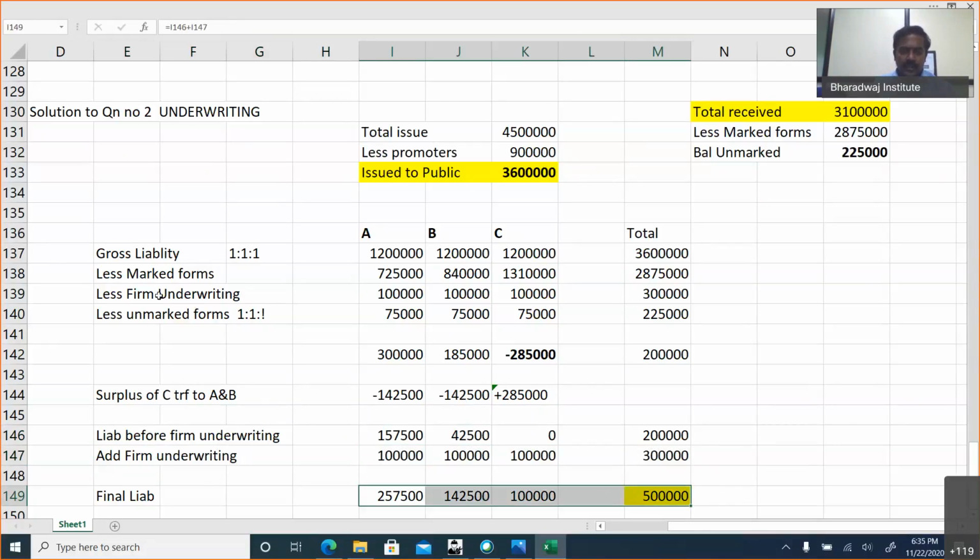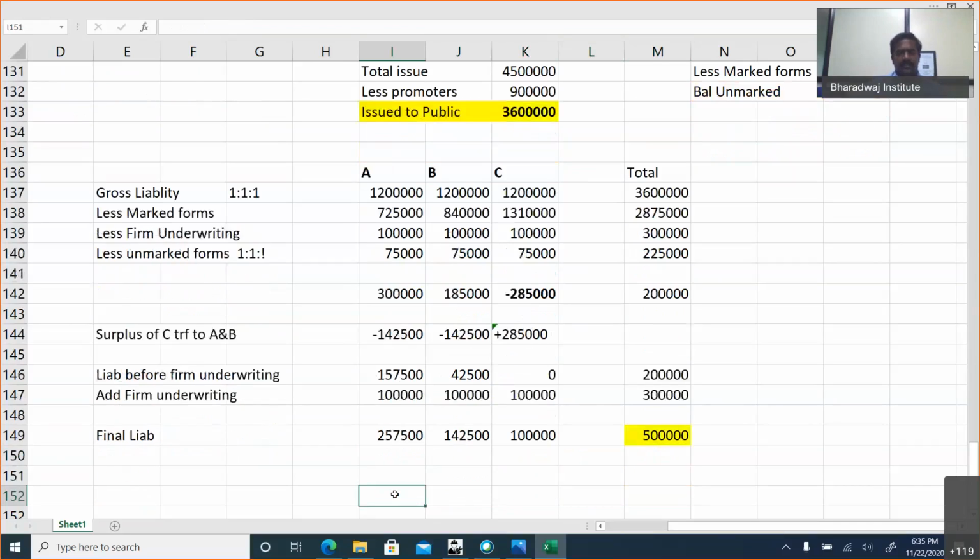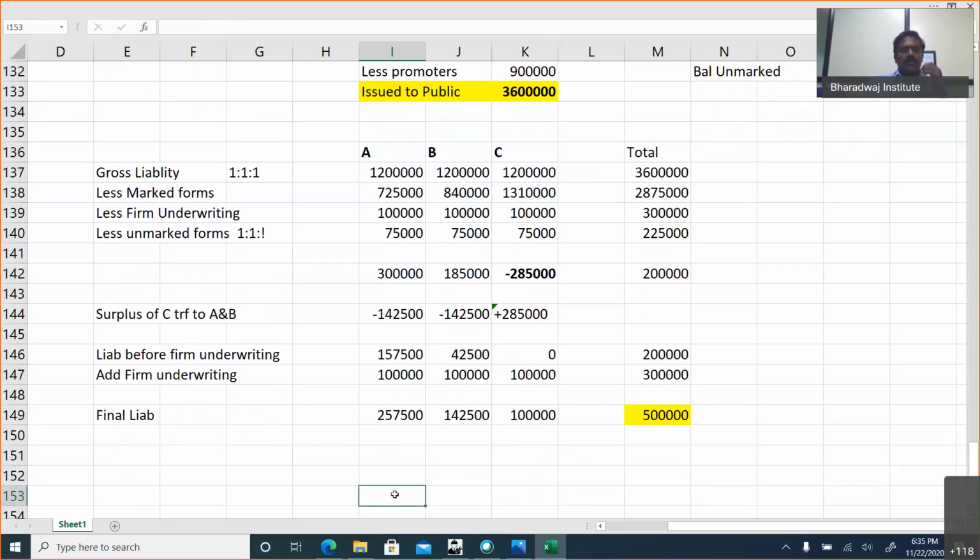So we are reducing to calculate the real surplus, the real effort done by the underwriters. And after adjusting the surplus, we are adding back the firm underwriting to calculate the final liability of underwriters. That's the logic. Sir, can you do without reducing and adding? You can do, but the answer will be wrong. Probably in this problem, it may not be wrong. Accidentally, you may get a correct answer, but in general, the solution might be wrong.